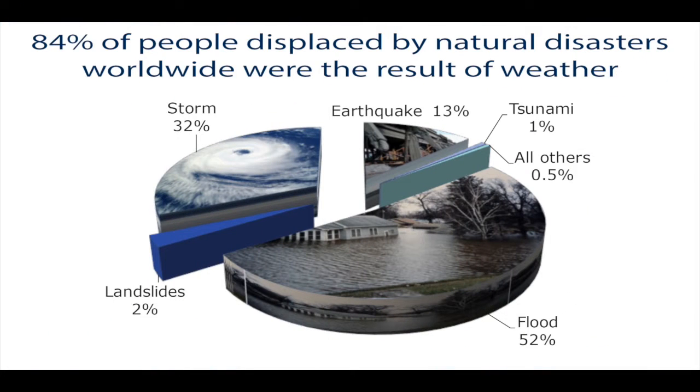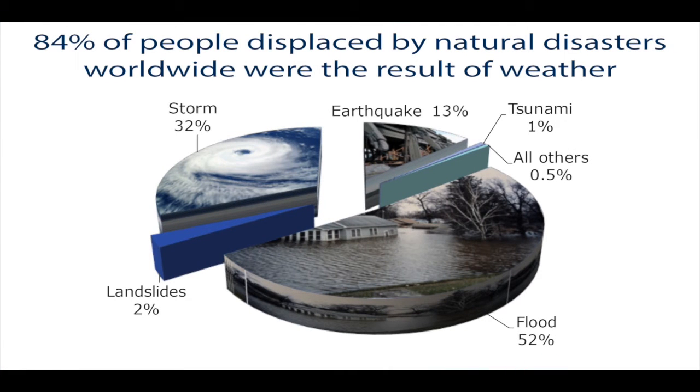And now 84% in the past 50 years have been displaced by natural disasters. Once again, these related to weather. 84% related to weather. That's phenomenal. Half of those actually related to flood. A very large component of those as well related to storms. So once again, we really have our work cut out for us, but we know where the charge is. We know where that call to action has to occur. We really need to focus on natural disasters associated with weather because they're becoming more frequent.